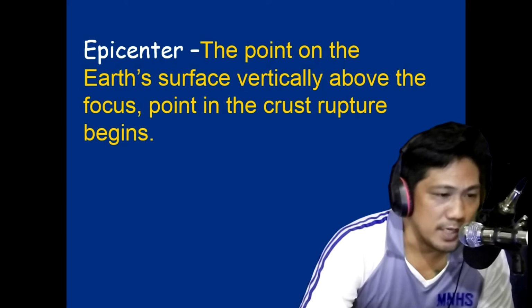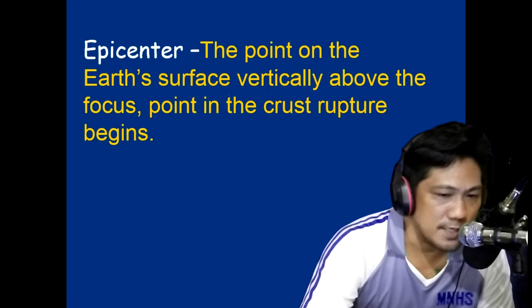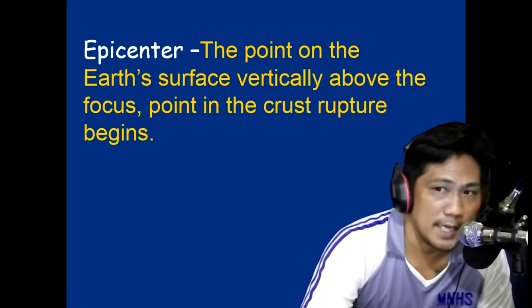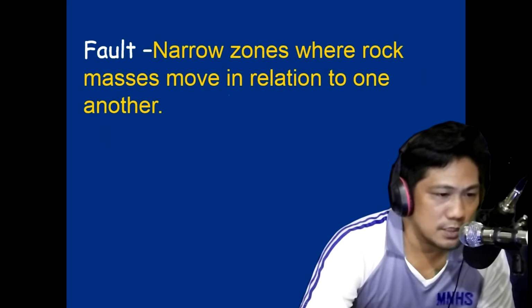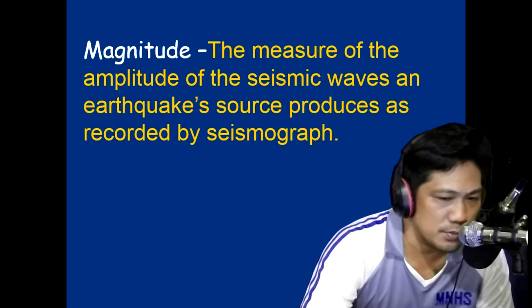Number one, we have epicenter. The epicenter is the point on the Earth's surface vertically above the focus point in the crust where rupture begins. So mao ni ang point nga ato makita ang pinakasentro sa linog. Fault, it is the narrow zones where rock masses move in relation to one another. Magnitude, the measure of the amplitude of the seismic waves an earthquake source produces as recorded by the seismograph. Kakusgon sa linog.